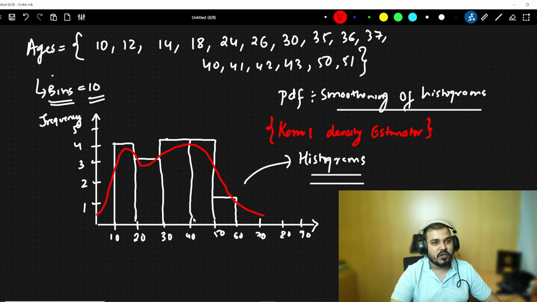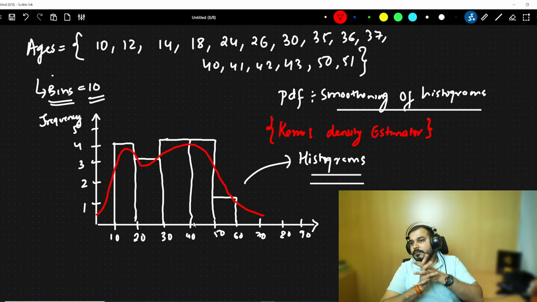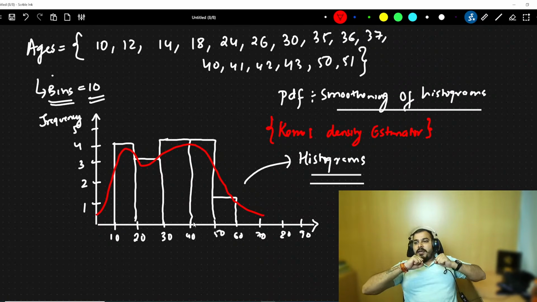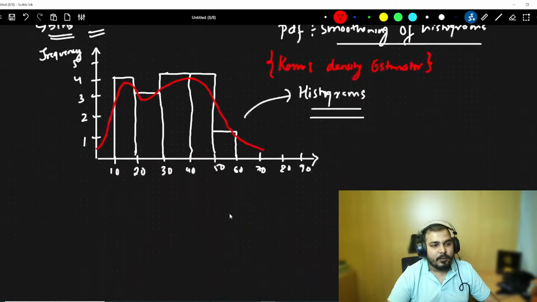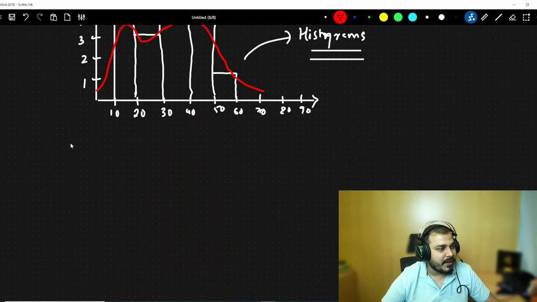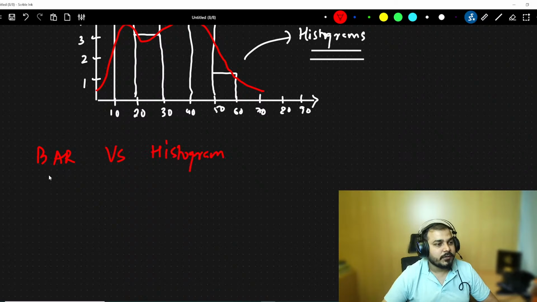Just tell me, guys, yes or no? Yeah. Okay. So bar is definitely only for, okay, tell me what is the difference between bar versus histogram? Now, bar versus histogram. Why do we use bar graph and why do we use histogram?